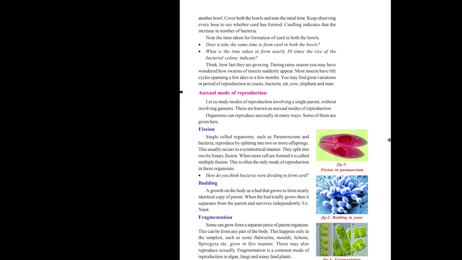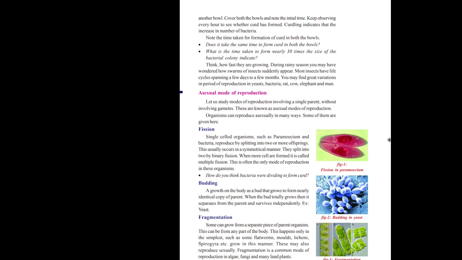In the case of paramecium, one paramecium splits into two by transverse binary fission, which means that it splits horizontally at the equal middle position.